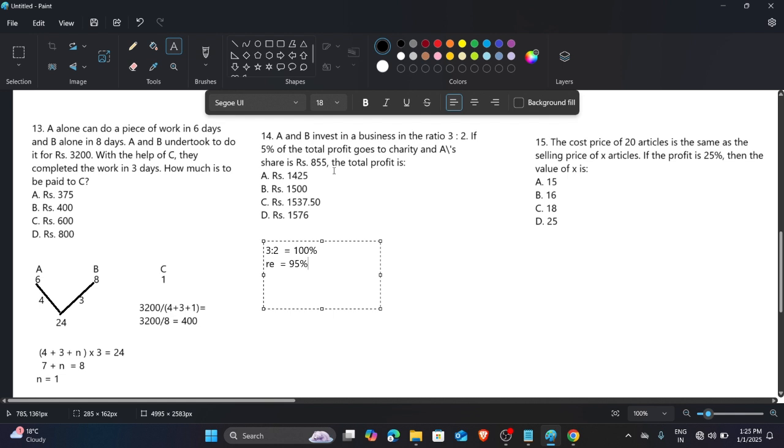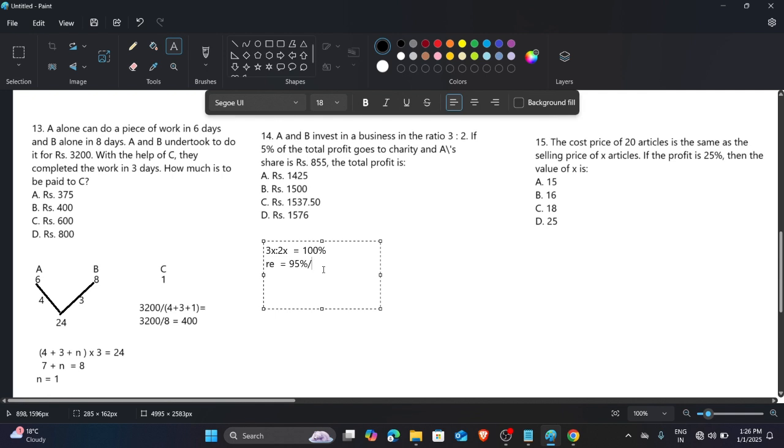And the total investment is in 3:5. We can say that the total investment is 5 units, because we had 3 plus 2, so it is 5 units. For this you can see that 3x is the investment of A, and 2x is the investment of B. And now they have to divide it with the help of 95% only. So they divide 95%, the remaining is 95.